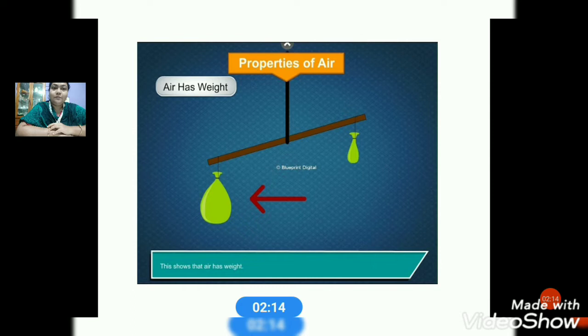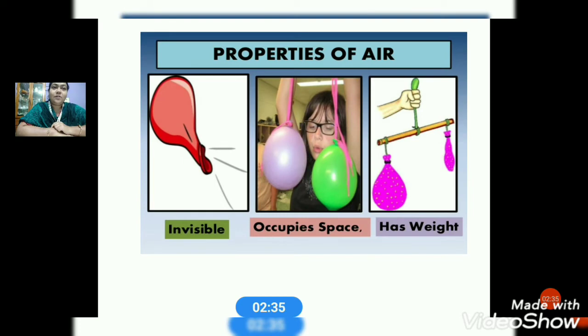Properties of air, air has weight. You can see, if you blow two balloons and tie them on a hanger, and if you release the air of one of the balloons, then the one which has air inside it will drop down. That is proof that air has weight. You can try at home, children. Then property number 2, air occupies space.